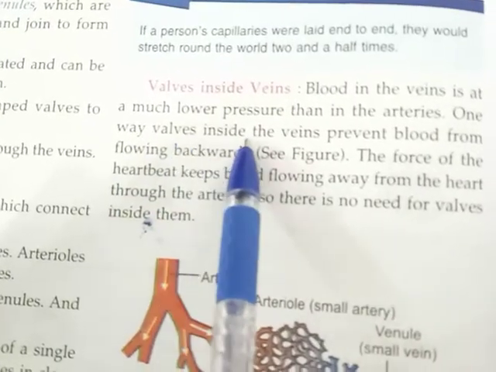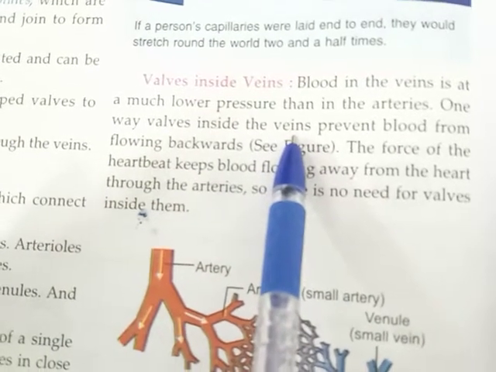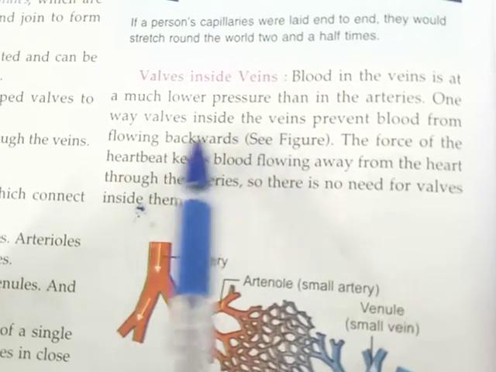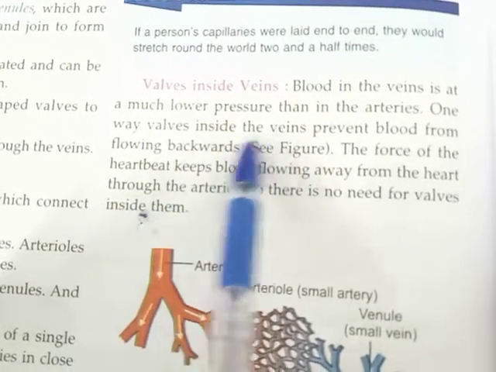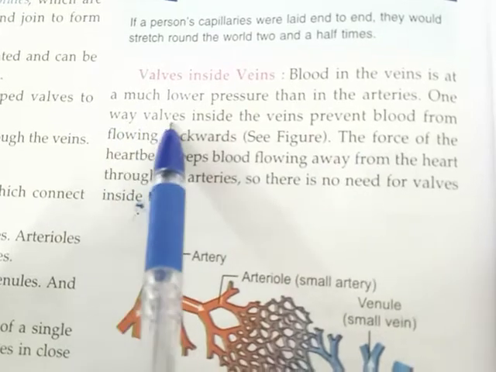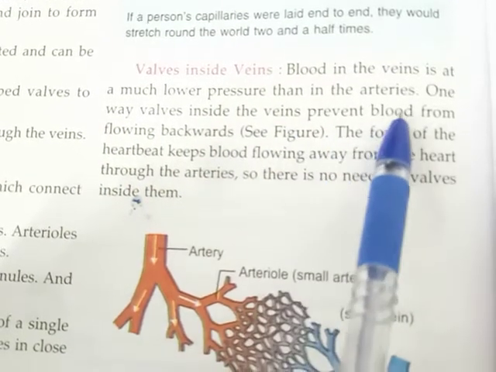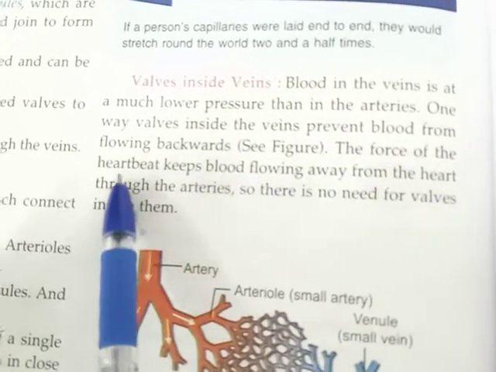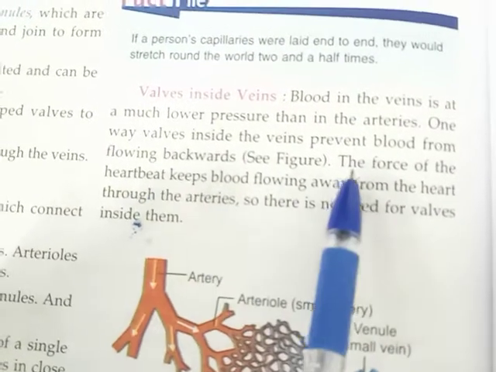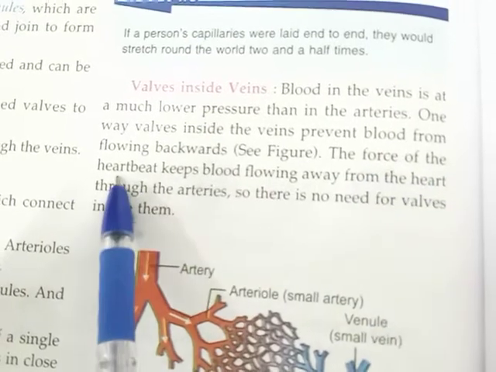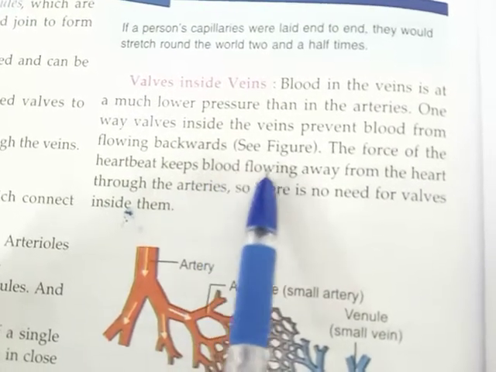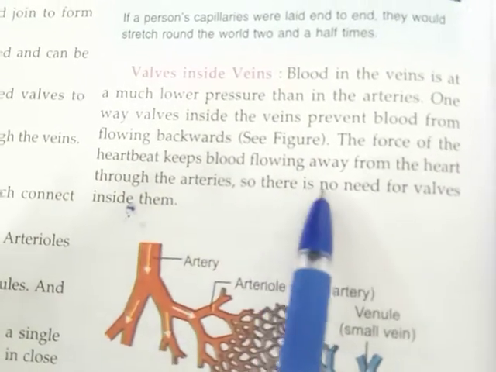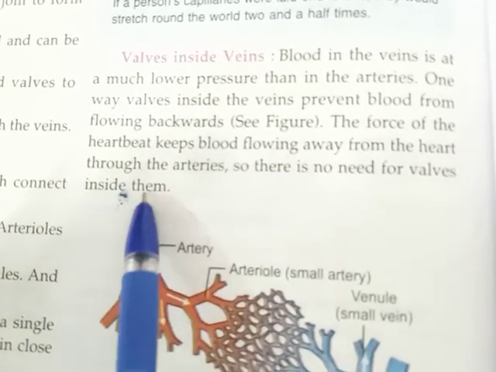One way valve inside the veins, as there is a pocket shaped wall present in the veins, which prevents the backward flow of the blood. So the one way valve inside the veins prevents the blood from flowing backward. The force of the heartbeat keeps the blood flowing away from the heart through the arteries, so there is no need for valves inside them.